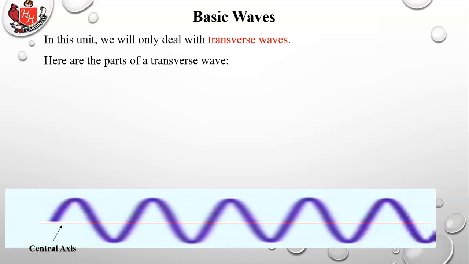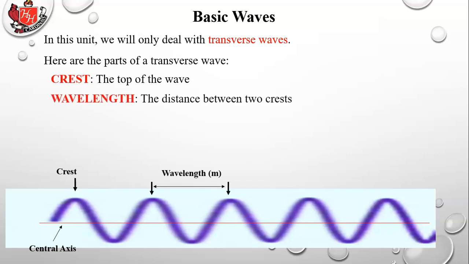Here are the parts of a transverse wave. First of all, you see the central axis, and that goes from left to right, and the wave crosses that. That's what the word trans means. It means a cross. So it moves across that central axis. That's what transverse means. Crest is the top of the wave that you see there.